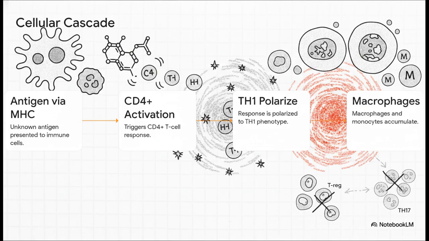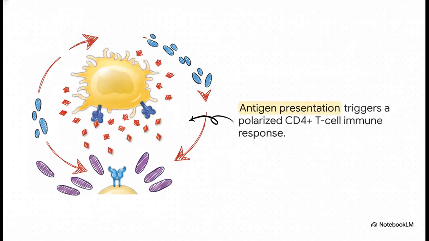Now, a really key point here is that altered T-regulatory and Th17 cell responses are thought to be the reason why the body just can't shut this inflammation down, or why, in some cases, it progresses all the way to fibrosis. This initial spark is brilliant yet devastating. The innate immune response releases cytokines and chemokines that basically act like a magnet for adaptive immune cells. Once the antigen is recognized and presented, it kicks off a highly coordinated, relentless loop that amplifies oligoclonal T cells.